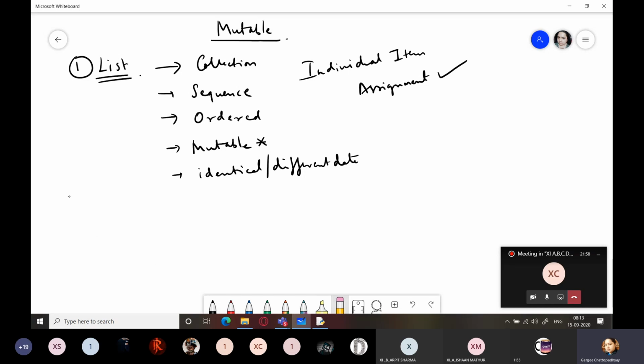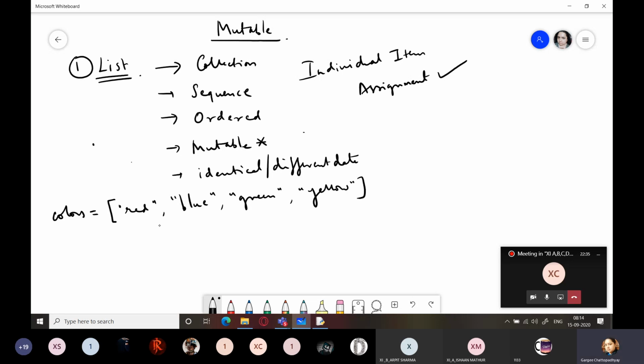Let's see how lists can be stored in memory. So we have a list over here, that is, let me take colors. Lists are included within square brackets and tuples are included within round brackets. So this is a list of colors which I am creating over here, and so on.